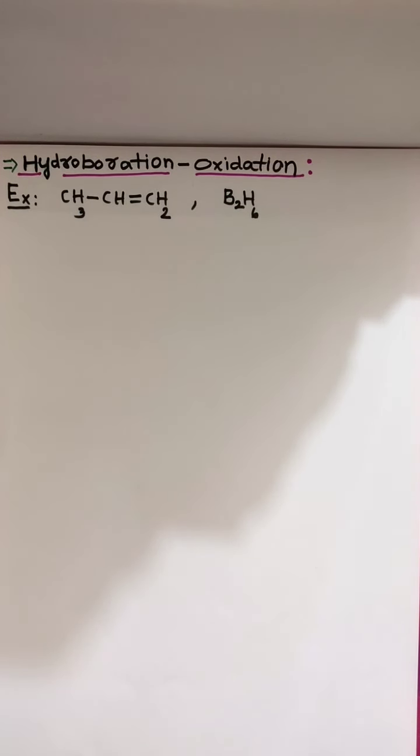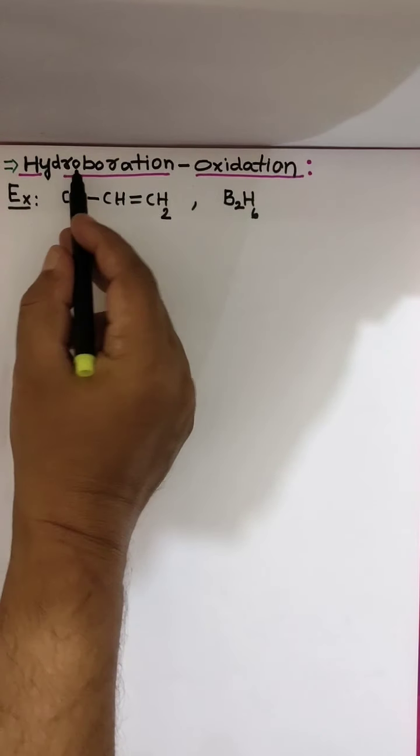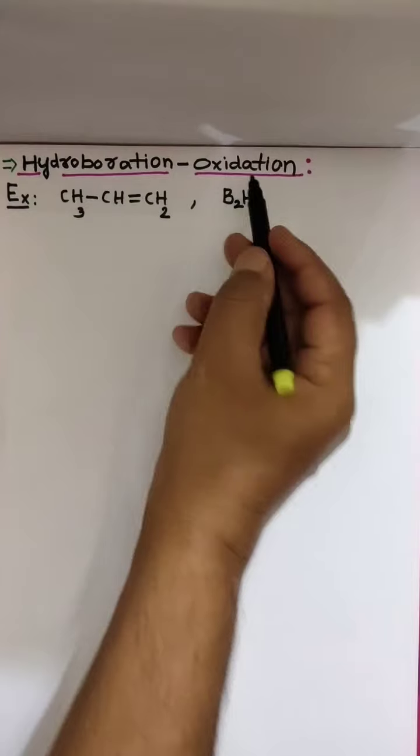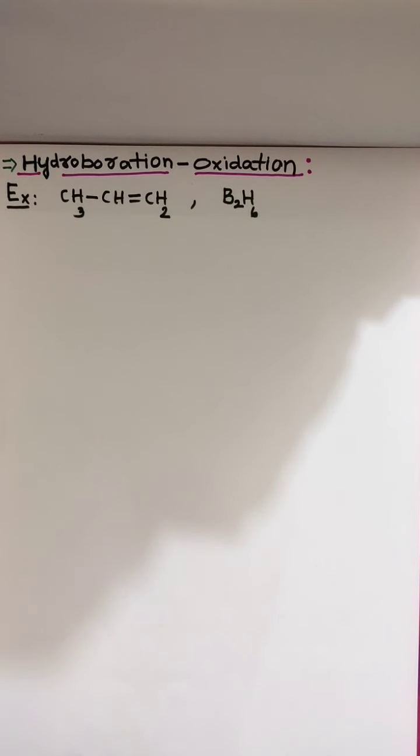Today we are discussing preparation of alcohol from alkene by hydroboration oxidation. In last class we discussed acid catalyzed hydration.